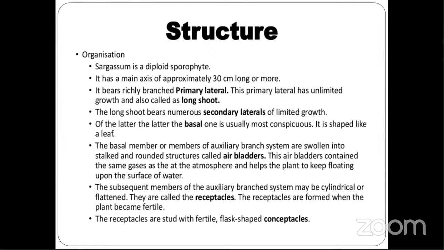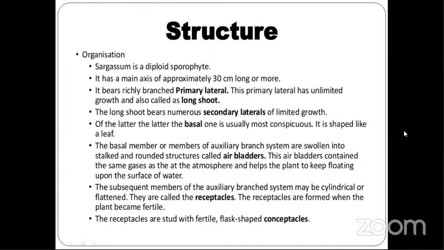The air bladders contain gases from the atmosphere and help to keep floating upon the surface of the water. That is why I called it buoyancy. So these air bladders give buoyancy to the plants so that they keep floating on the upper surface of the water.